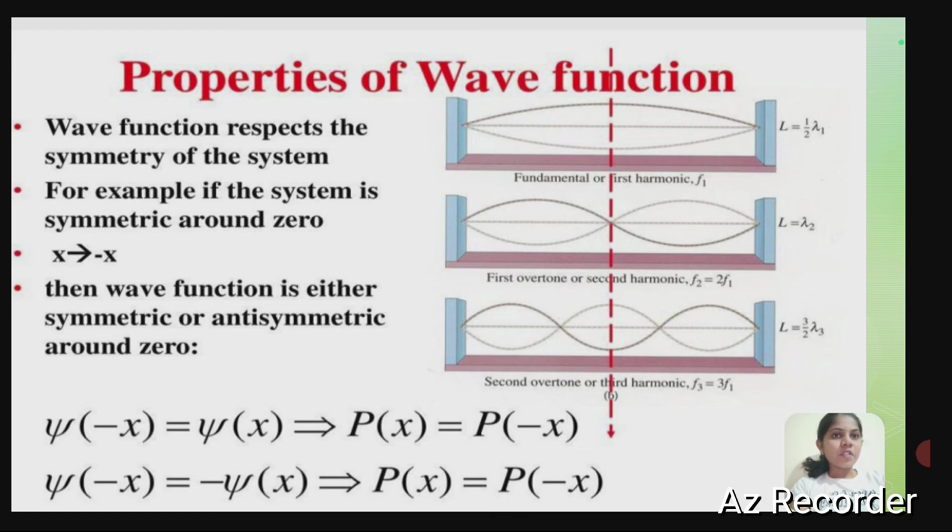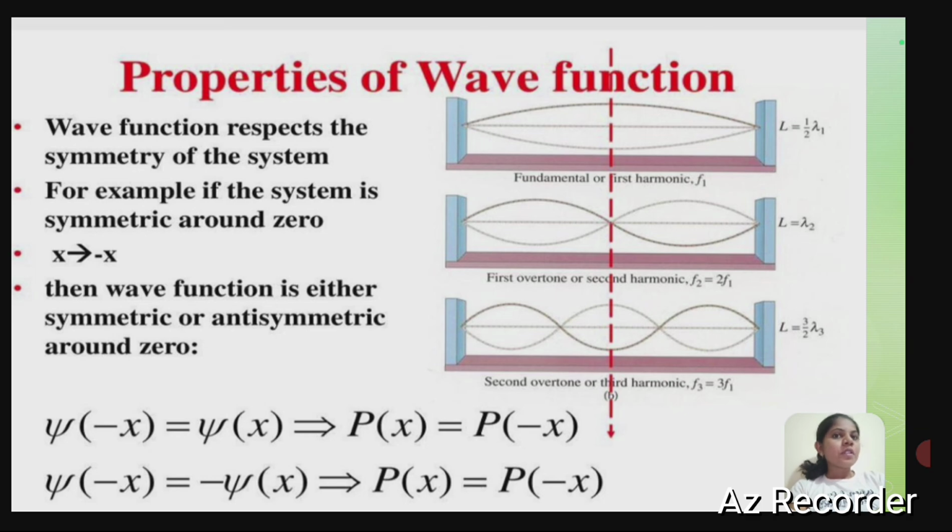Then for the properties of the wave function, we can see picture 3, where the fundamental or first harmonic, first overtone or second harmonic, second overtone or third harmonic are shown. So f1, f2 is equal to 2 f1, f3 is equal to 3 f1. We can observe the three pictures showing how the wave is moving and its direction, where L is given: in the first harmonic L is equal to lambda 1 by 2, then lambda 2, and 3 by 2 lambda 3. So the wave function can be represented by the symmetry of the system.